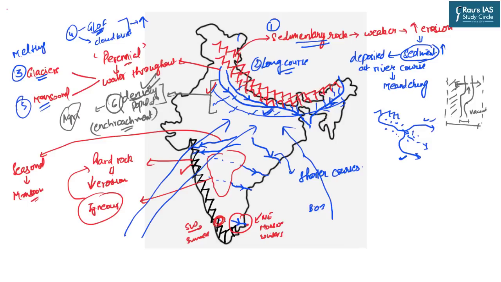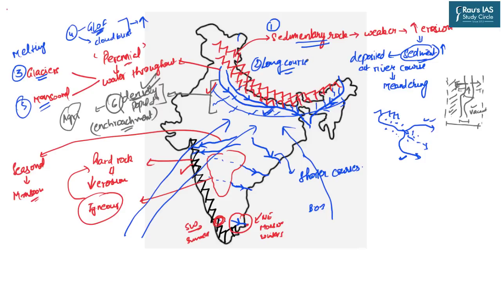And that is why whenever there is excess water in this river course, when it gets spilled, there is no area to store it, and hence the intensity of the floods increases in these particular areas. So these are some of the reasons which are most dominant in the Himalayan areas.